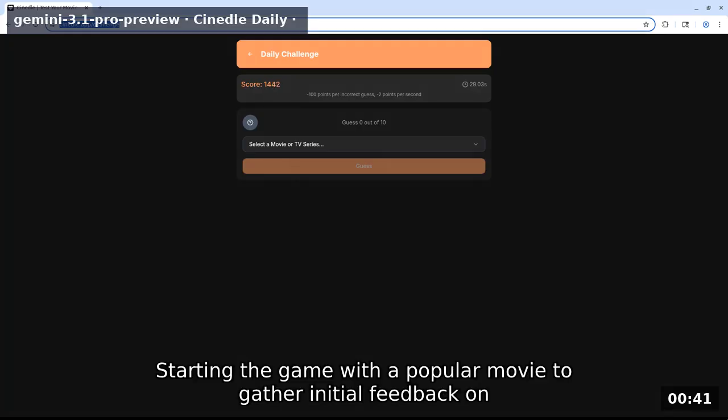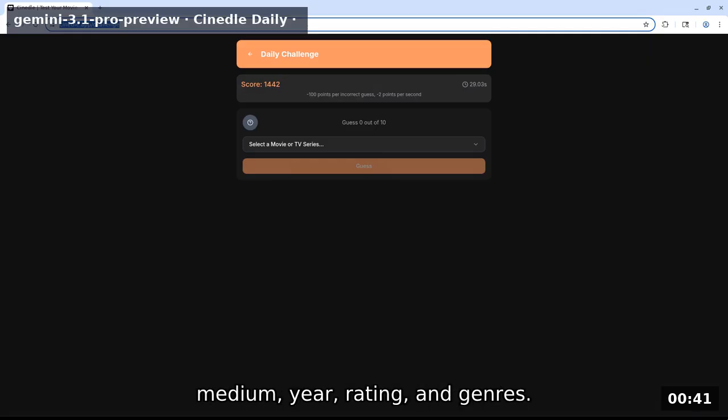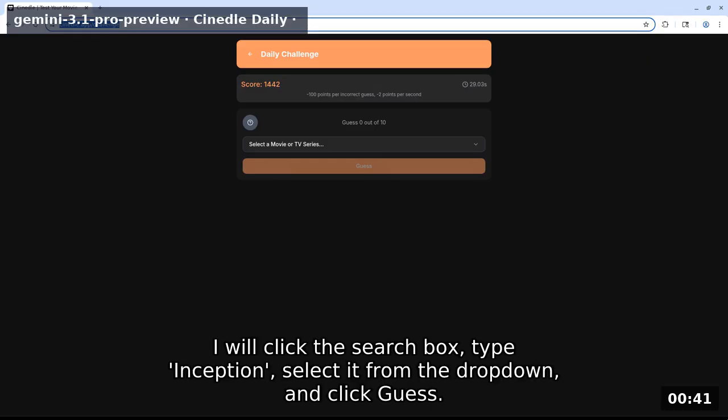Starting the game with a popular movie to gather initial feedback on medium, year, rating, and genres. I will click the search box, type Inception, select it from the dropdown, and click Guess.